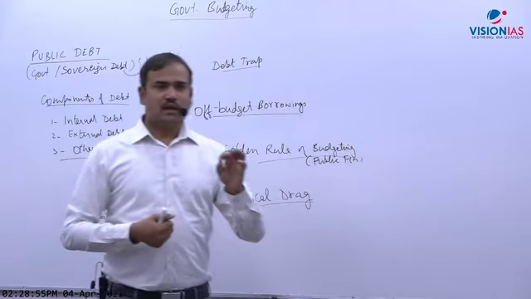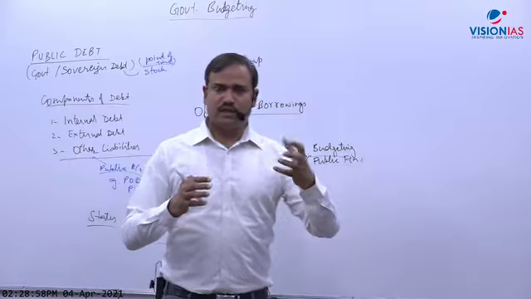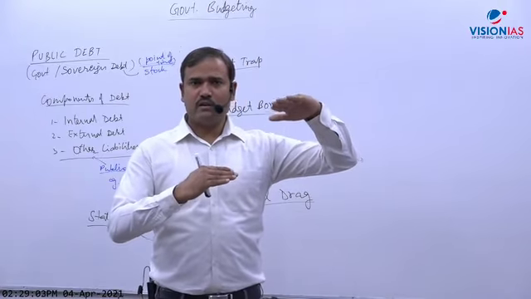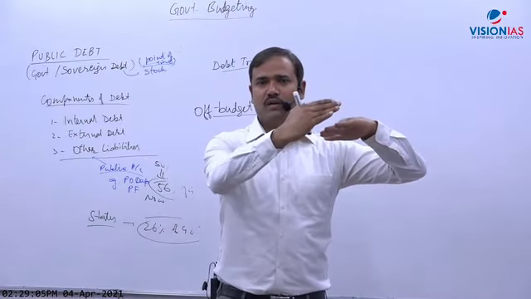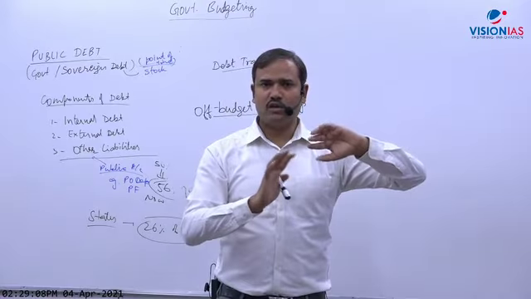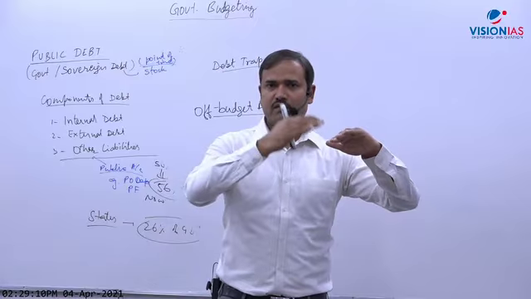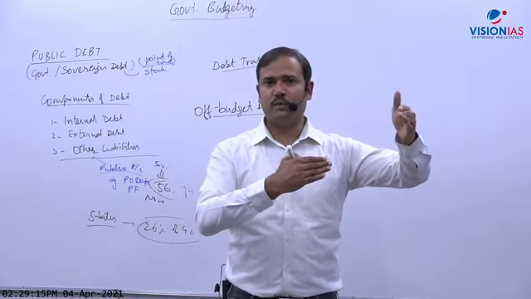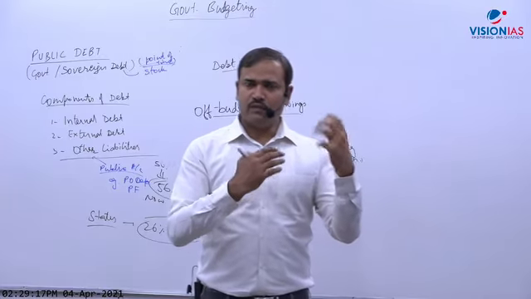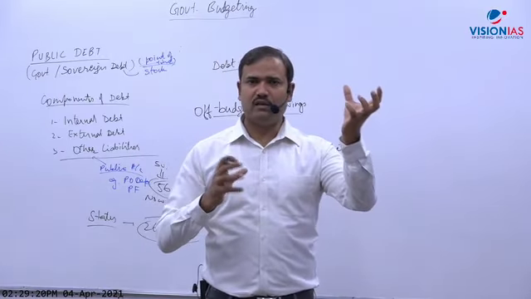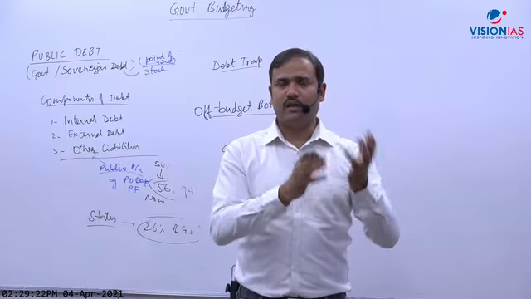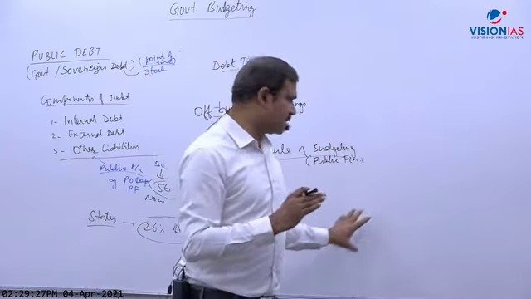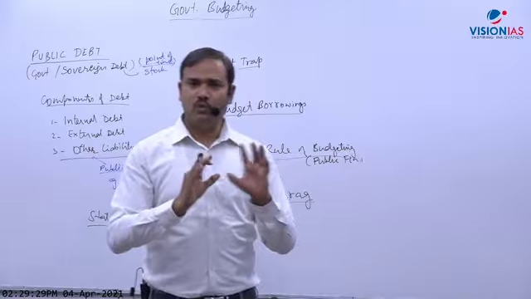Okay, anyhow. So what happens during the boom phase? Income of people increases at a fast pace. When income increases, tax liability will increase much more. So disposable income will not increase in that proportion, because tax liability increases at a faster pace. And if disposable income does not increase, then demand will increase, but not in that proportion. So demand does not keep pace with growth. That is why growth is dragged by fiscal policy automatically. But this is relevant for developed countries, because in underdeveloped countries demand does not play such an important role.